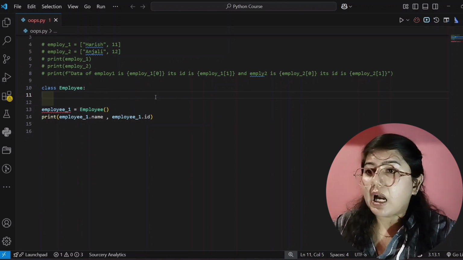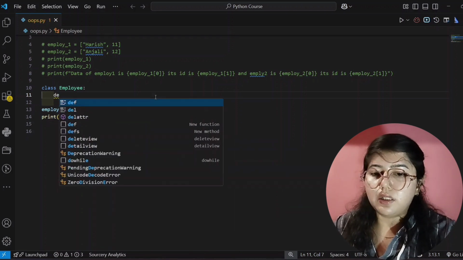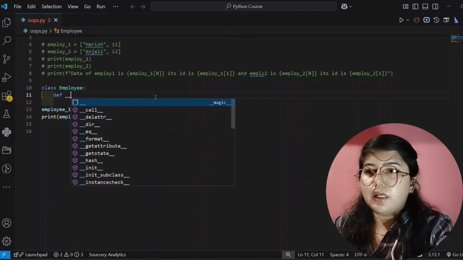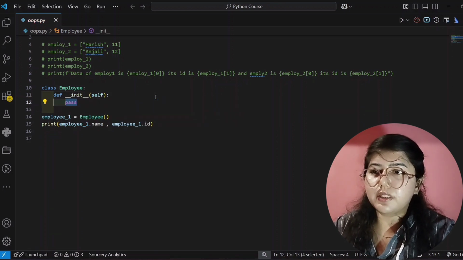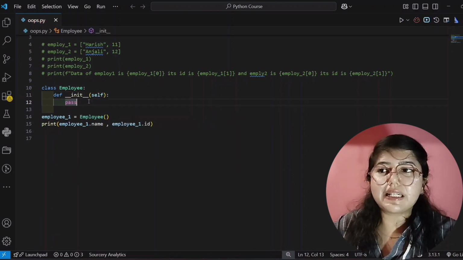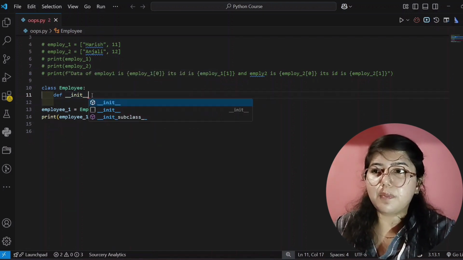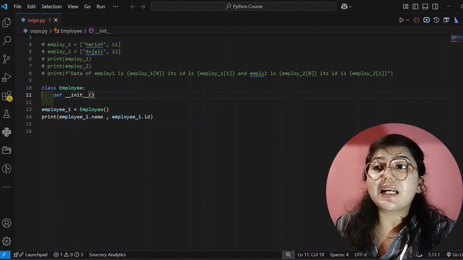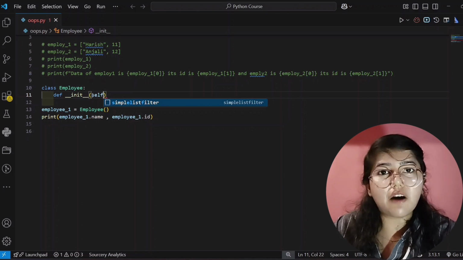Now see this. After the line with class and the class name, after the colon, you have to create an init function, and its syntax is def, and then init, you have to write in this way. See here, it's recommending also. Whenever you write init and press enter, it will simply write this complete part. But I don't want this because I have to teach you how to create it, that's why I'm removing this part. After that, you have to write the parentheses, and inside these parentheses you have to pass the parameters. Our first parameter will be self, and this is compulsory. You have to create it.